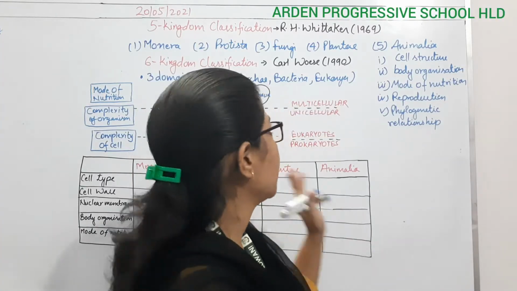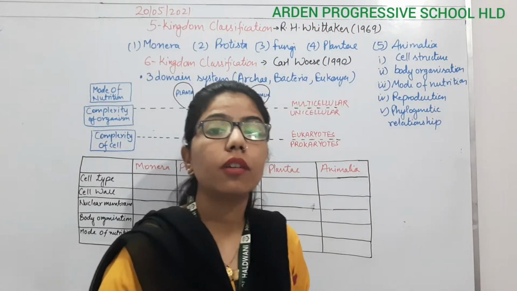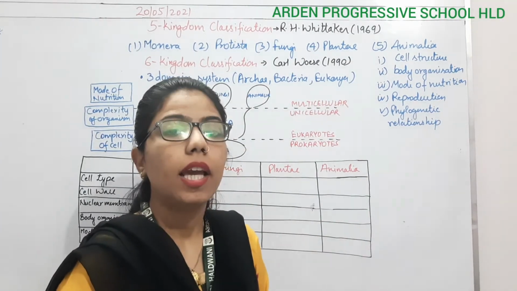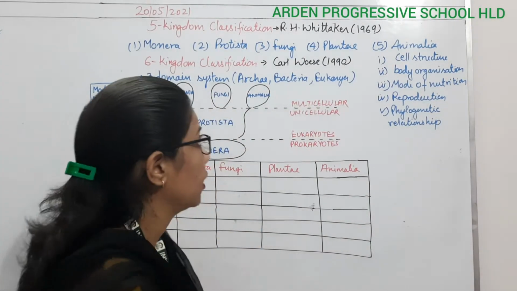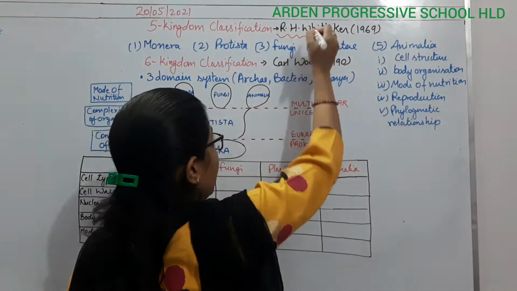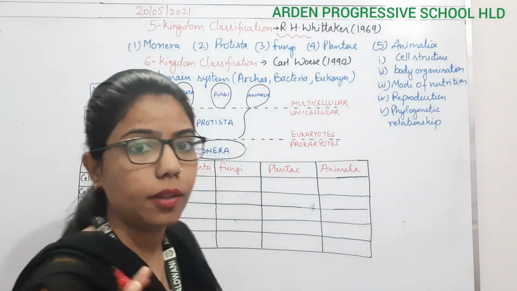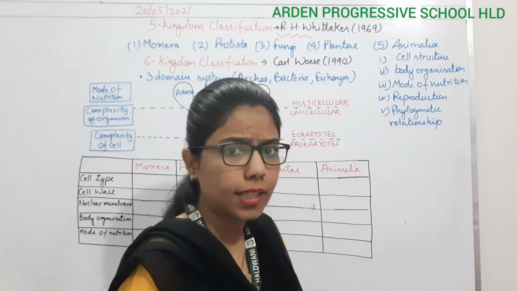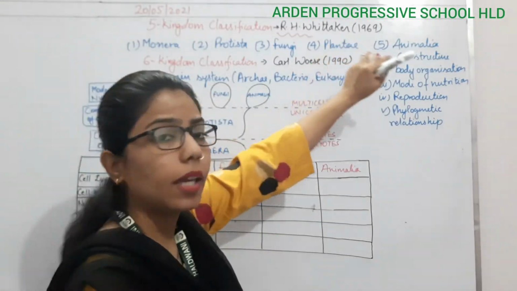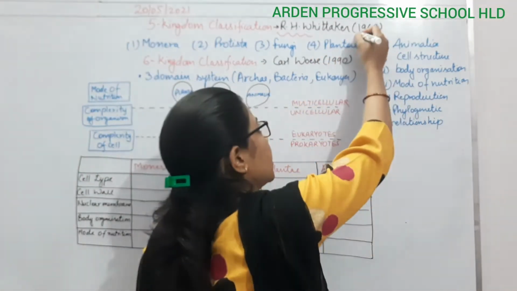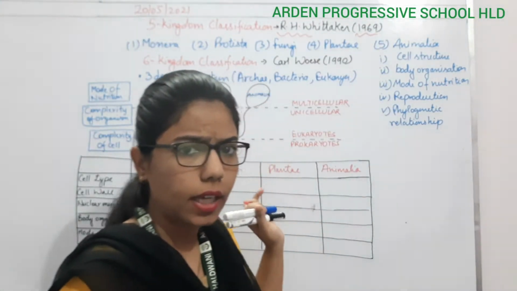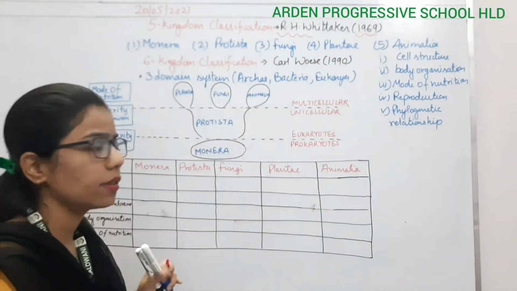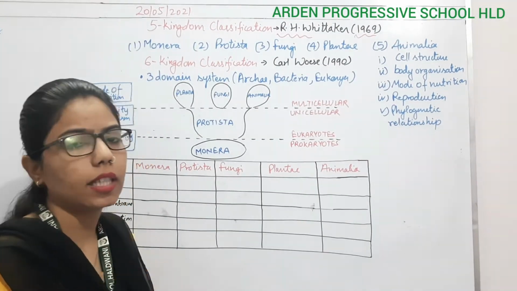So now we will understand the five kingdom classification, given by R.H. Whittaker. This question is again very important from the examination point of view. Why? Because it is the most acceptable classification, given by R.H. Whittaker in 1969.